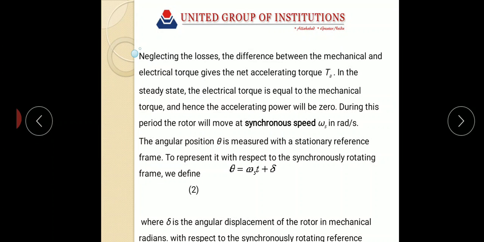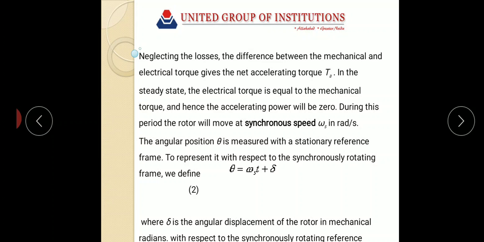The mechanical torque Tm and the electrical torque Te are considered positive for the synchronous generator as shown in figure A. Remember figure A? This means that Tm is the resultant shaft torque which tends to accelerate the rotor in the positive theta m direction of rotation as shown in figure A.